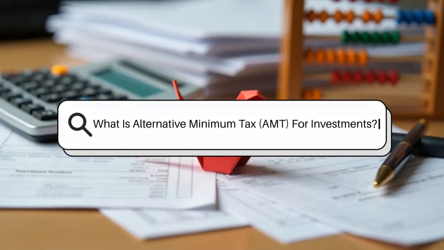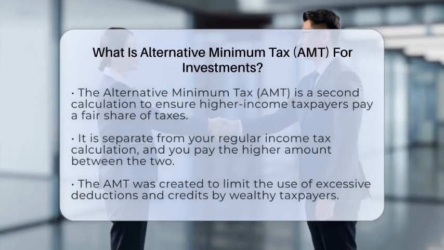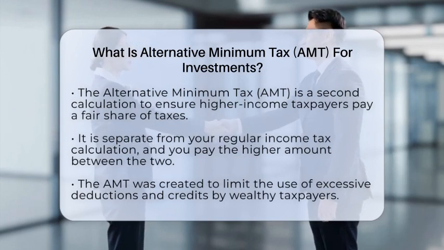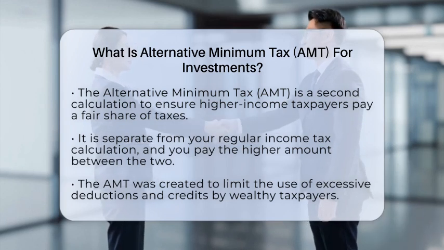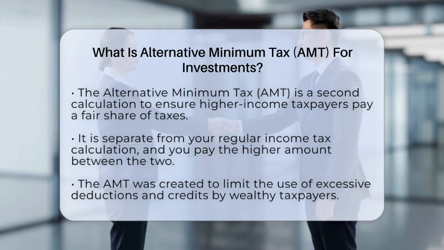What is alternative minimum tax, AMT, for investments? Imagine you're planning your taxes and thinking about your investment income. You might wonder if there's a hidden layer that could change what you owe. That's where the alternative minimum tax comes into play. It is a second way the government checks your taxes to make sure everyone pays their fair share, especially those with higher incomes or lots of investment gains.